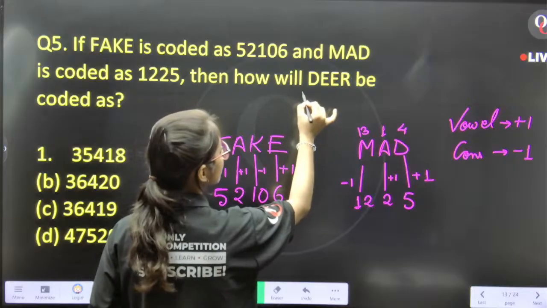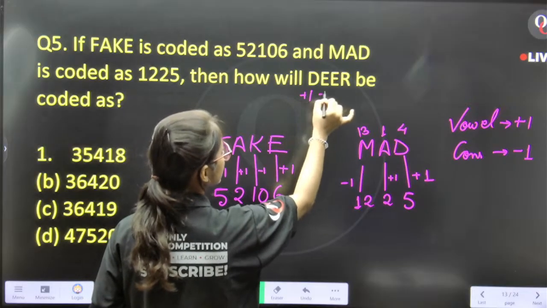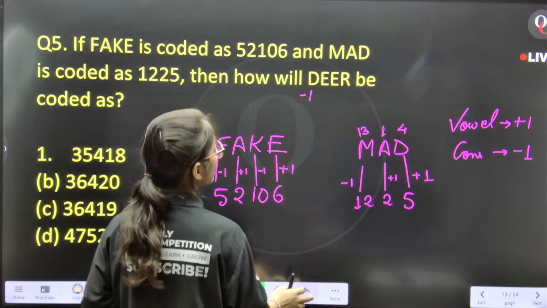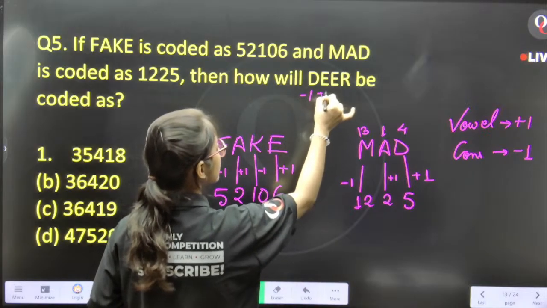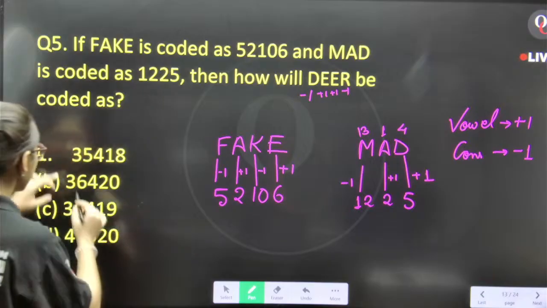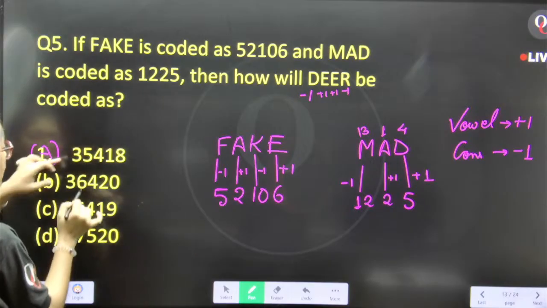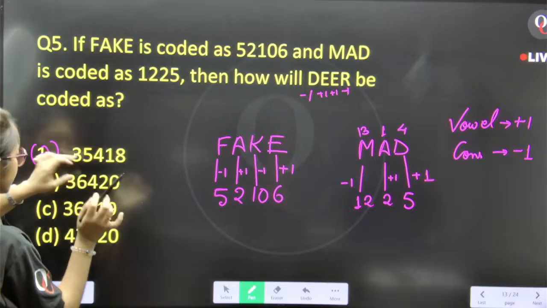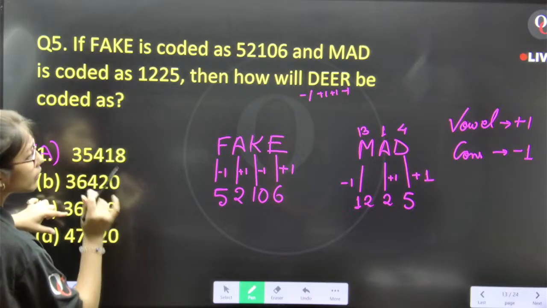So here we will do M plus 1. Consonant minus 1, plus 1, plus 1, minus 1. D minus 1 is how much? 3. This is option A. 3, then 6, 6, 3, then 6, 6.